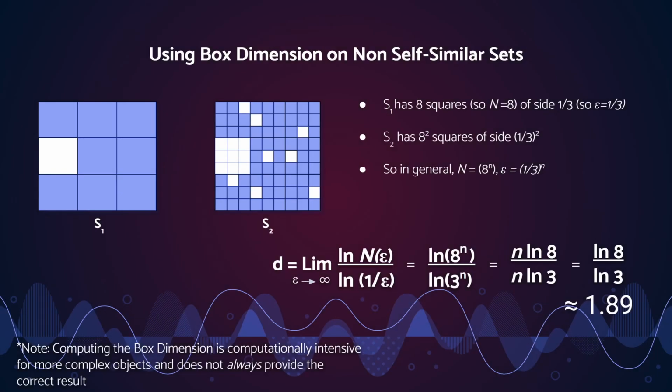But that was a self-similar set. So we want to try this box dimension method out on a non-self-similar set. I'll walk you through how this one is constructed. For S sub 1, a square is split into 9 equal squares, and 1 square at random is deleted. In S sub 1, it is the left middle square, but it could be any of them.